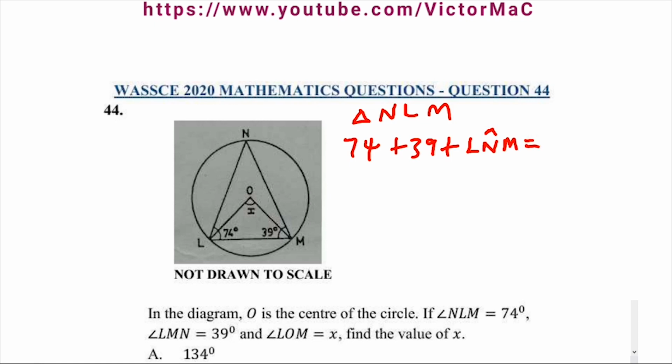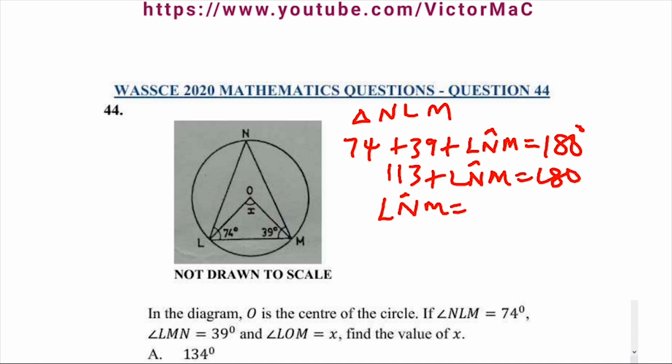We know that sum of angles in the triangle is 180. When we sum this together, we're going to have 113. We'll subtract from 180 our angle LNM. 180 minus 113 is 67. So this is 67. And x is the angle subtended at the center by arc LM.